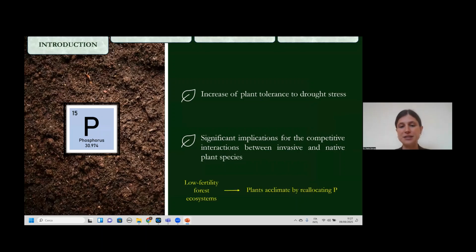Generally, low fertility forest ecosystems with low levels of phosphorus in the soil are resistant to plant invasion, although some plants can acclimate by relocating phosphorus in order to supply phosphorus metabolic needs, thereby maintaining photosynthesis. While high fertility forest ecosystems with high levels of phosphorus can reduce the competitive advantage of invasive species, limiting the spread.